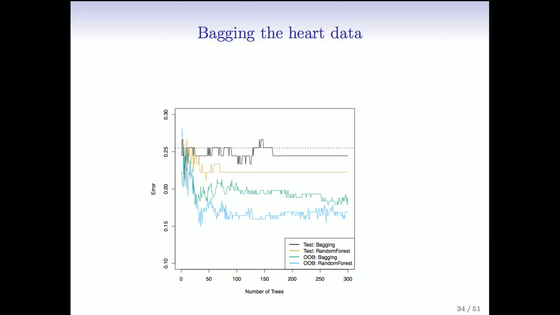So for bagging, that's the green curve, and it's quite a bit lower than the black curve above, which is the error on the test set. And of course, there's variability in these because these are just samples, and that variability is just due to the division of the test samples and the training samples.